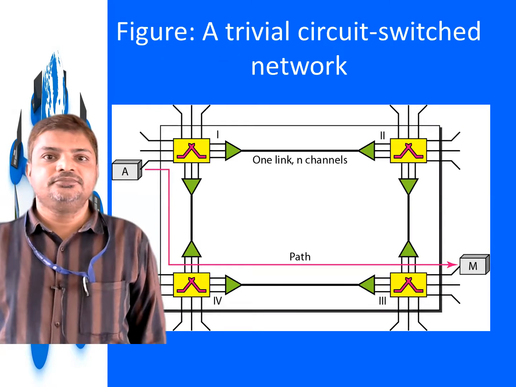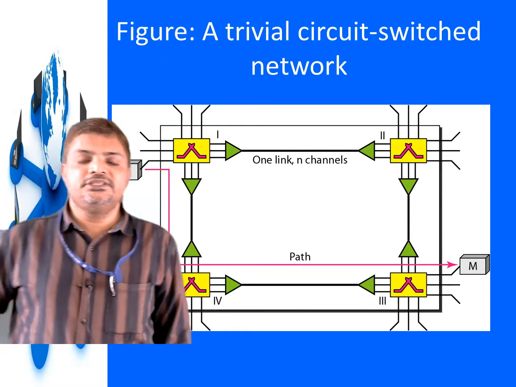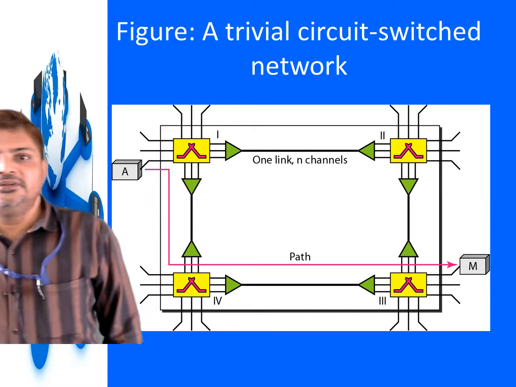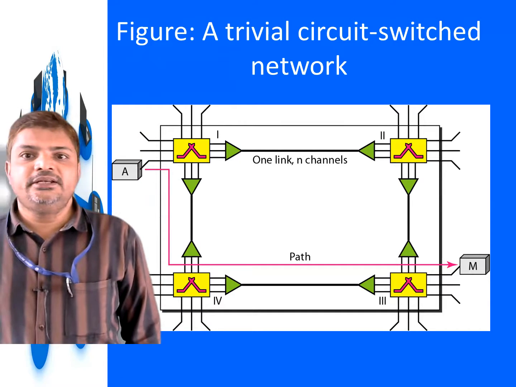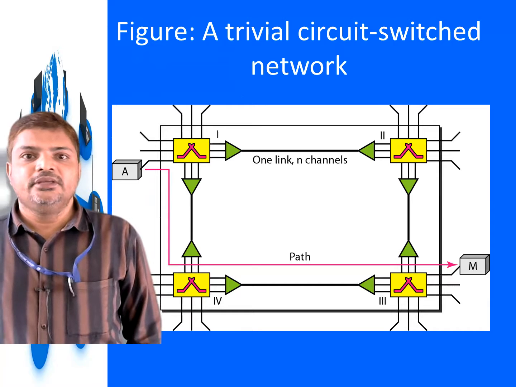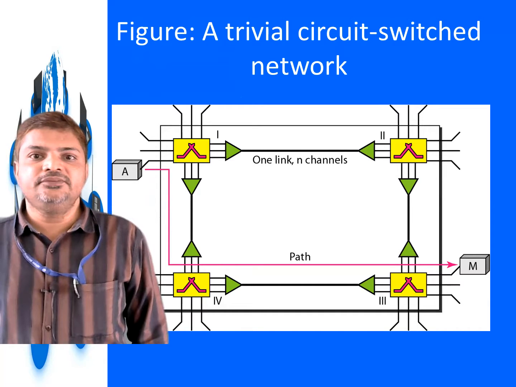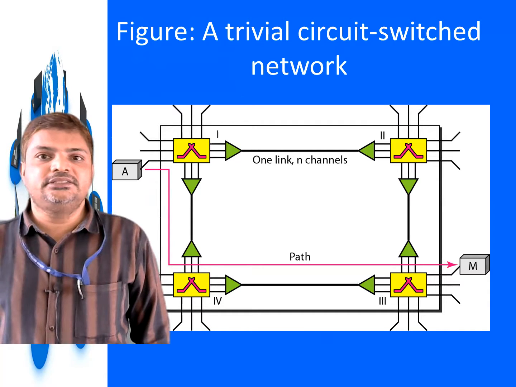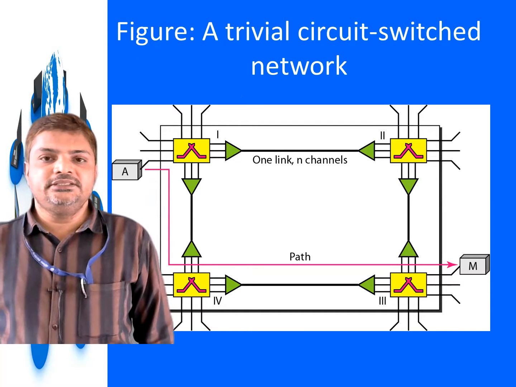So this is a trivial circuit switch network. In this, we have sender A and receiver M, and we have 4 switches here. One link has n channels, and here n is 3, meaning the number of channels is 3.